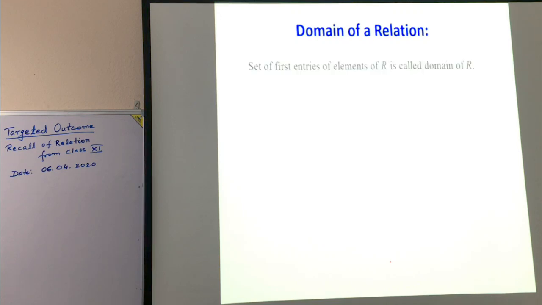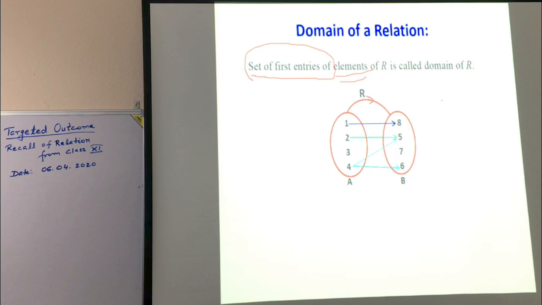What is domain of a relation? Set of first entries of elements of R is called domain of R. This is defined. If this is a relation from A to B, then set of first entries 1, 2, 4, repetition is not allowed, 4. So what is its domain? Domain is the set {1, 2, 4}.